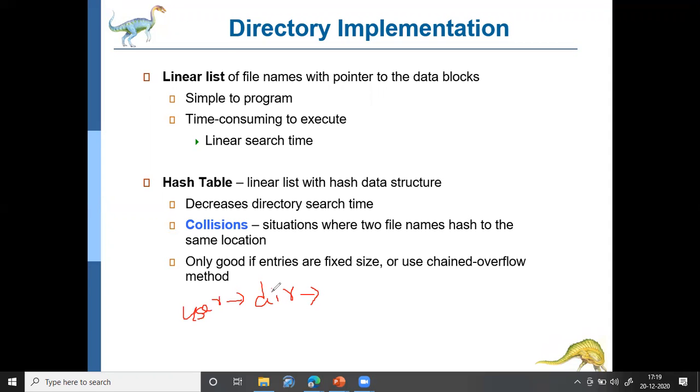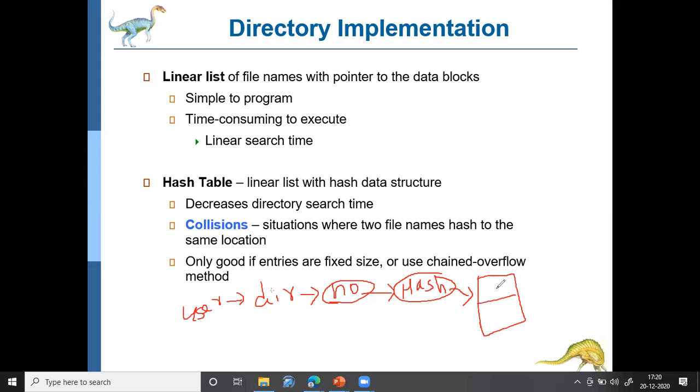This directory name, whatever the user program is trying to access, will first be converted to some number. Basically, it is a name, then it will be converted to a number, and it will go through one particular operation which is called hashing. After the hash operation, it will again give another number which basically represents the block number at which the file is stored.